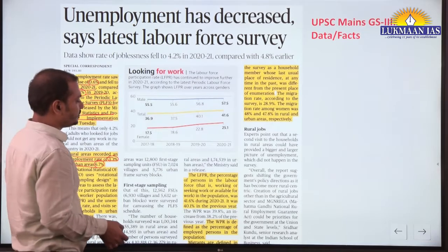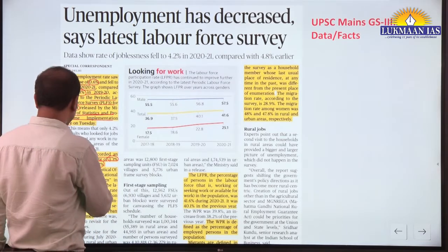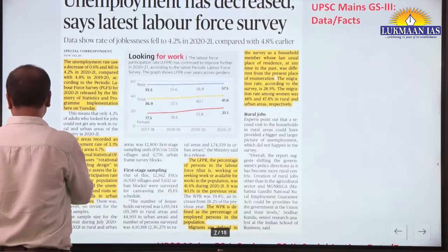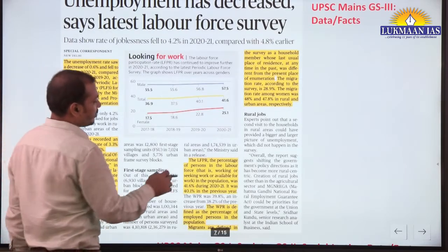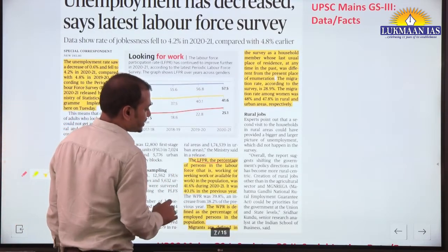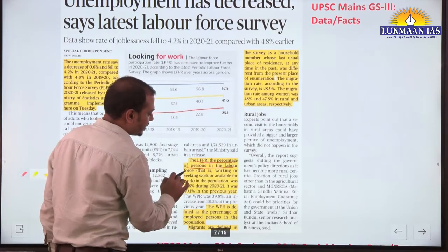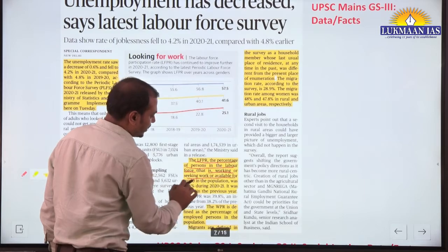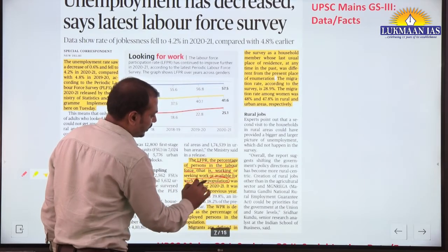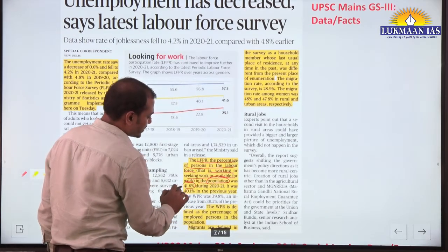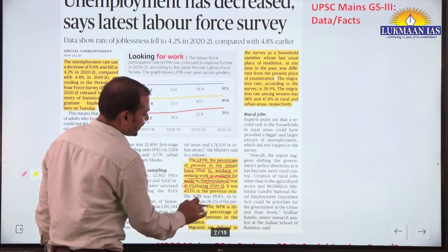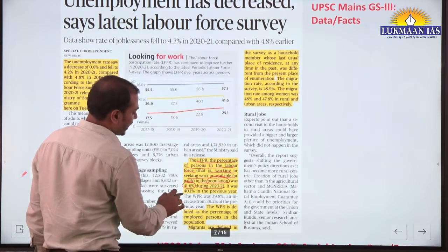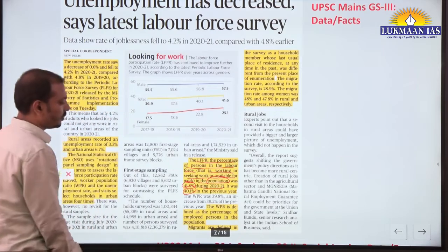Okay, now some basic terminologies you should be knowing for the prelims examination. What is that? The labor force participation rate is the percentage of persons in the labor force, that is working or seeking work or available for work, in the overall population. This was 41.6% during 2020-21 and in the previous year it was 40.1%.